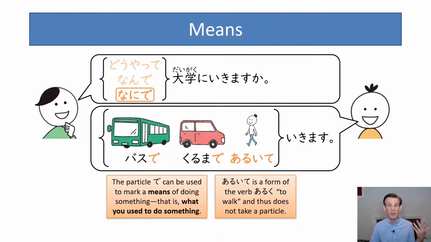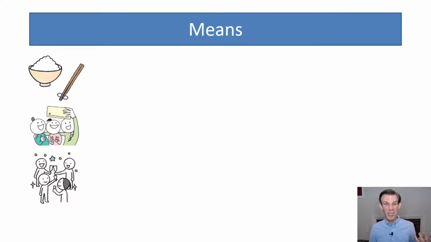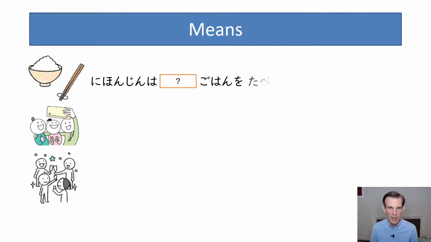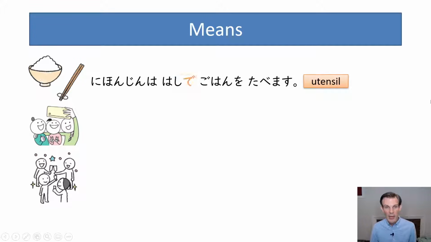Now, de isn't only for means of transportation, it's for means of really doing anything. So let's think of some other sentences, some other type of means we might be talking about. So for instance, as a utensil. So Japanese people eat rice using chopsticks, with chopsticks, by means of chopsticks, right? So this would be, chopsticks are hashi or ohashi. So this would be, 日本人は箸でご飯を食べます.